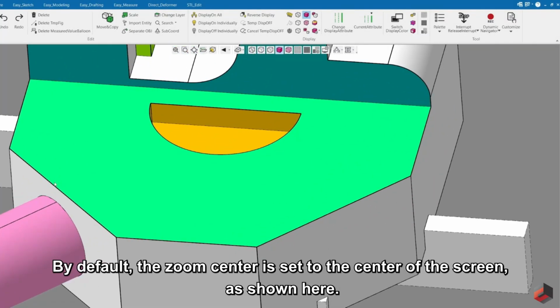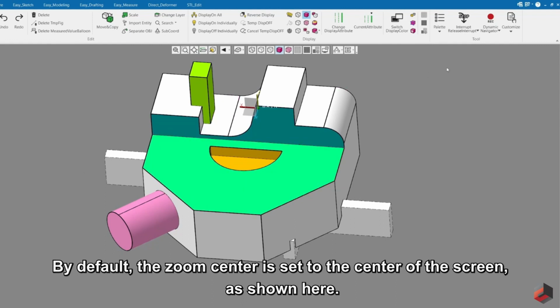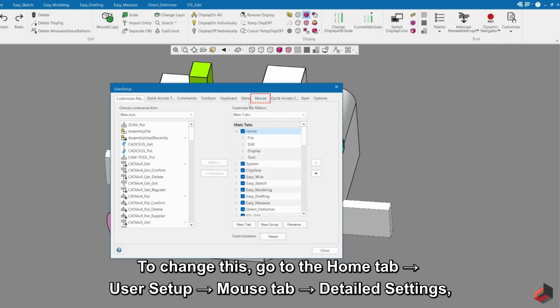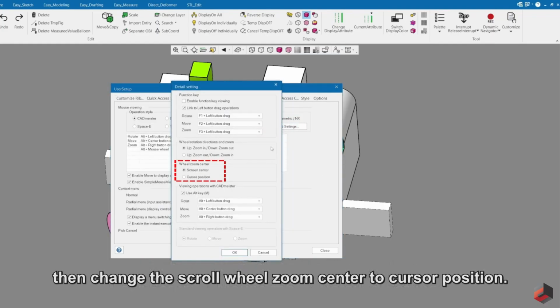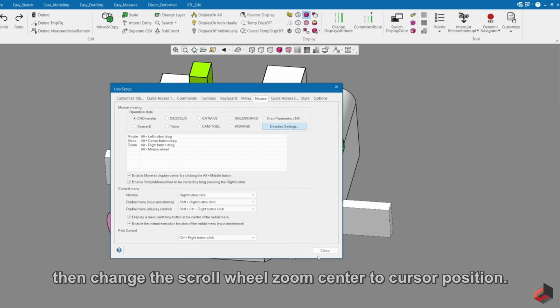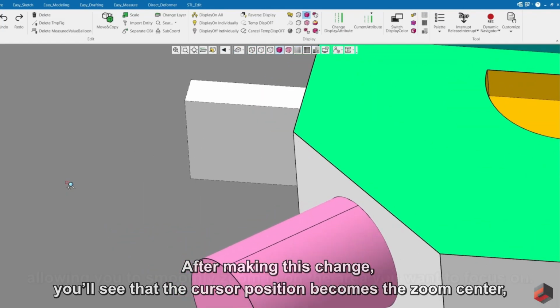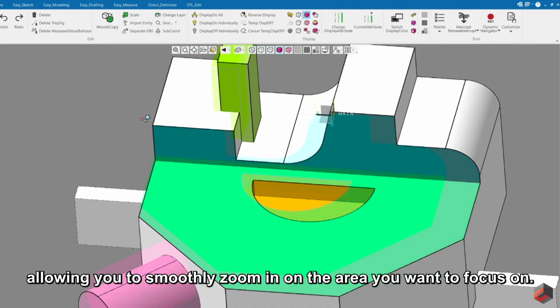By default, the zoom center is set to the center of the screen, as shown here. To change this, go to the Home tab, User Setup, Mouse tab, Detail Settings, then change the scroll wheel zoom center to cursor position. After making this change, you'll see that the cursor position becomes the zoom center, allowing you to smoothly zoom in on the area you want to focus on.